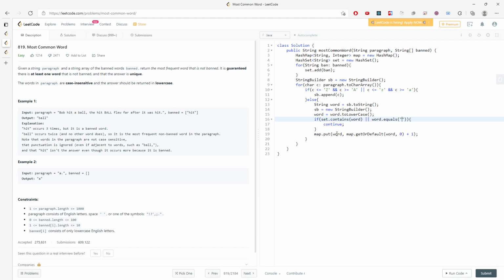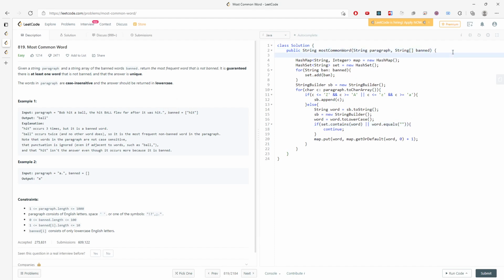So what else? Okay, so I need to modify the paragraph string. This is because sometimes the paragraph does not include the dot at the end, right? So paragraph equals paragraph plus dot, right? And let me see if I spelled it correctly. Yes, I did. So this is basically the solution, and then I just have to traverse the map.